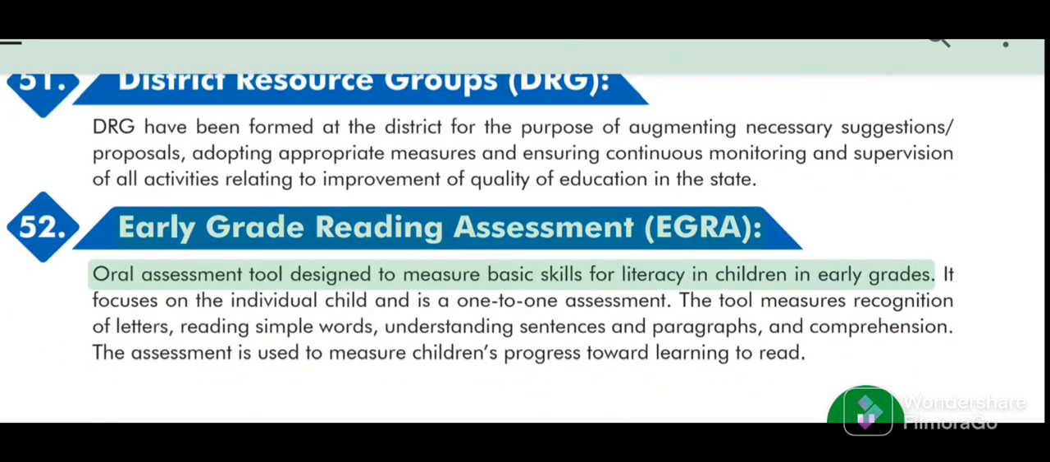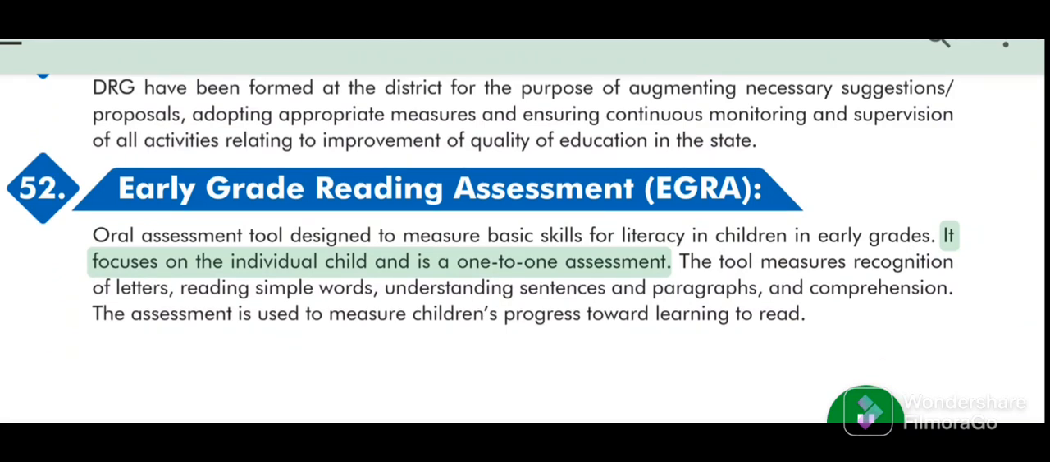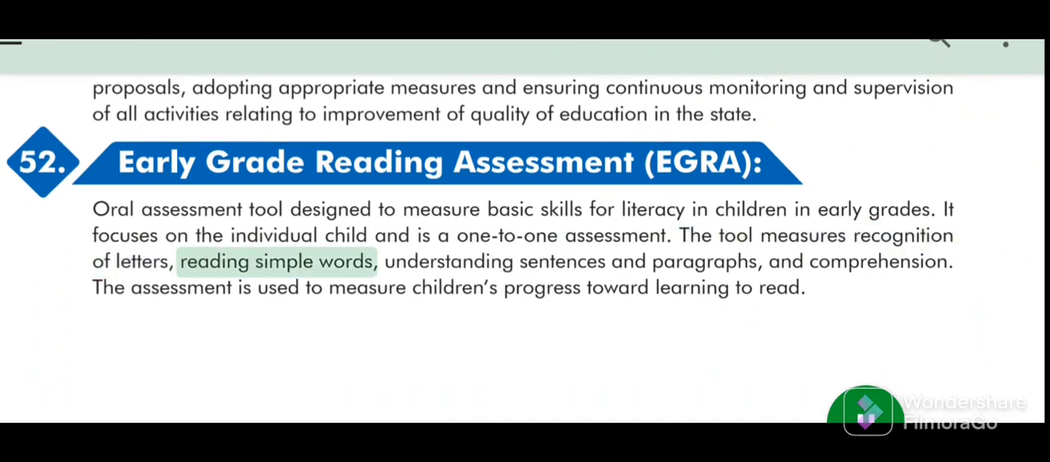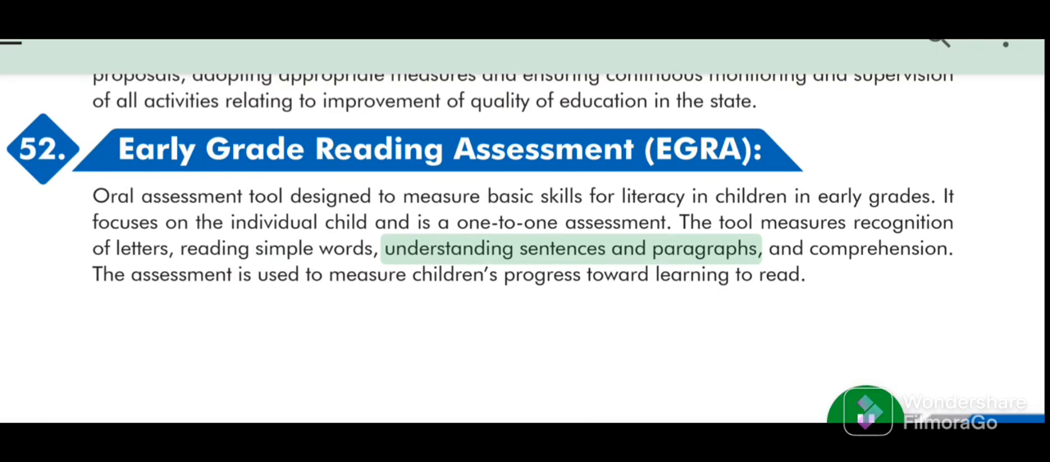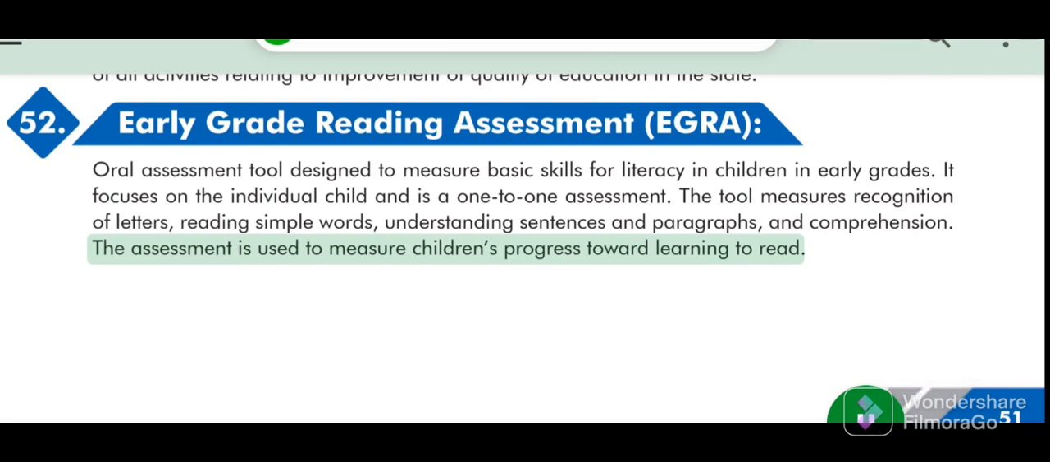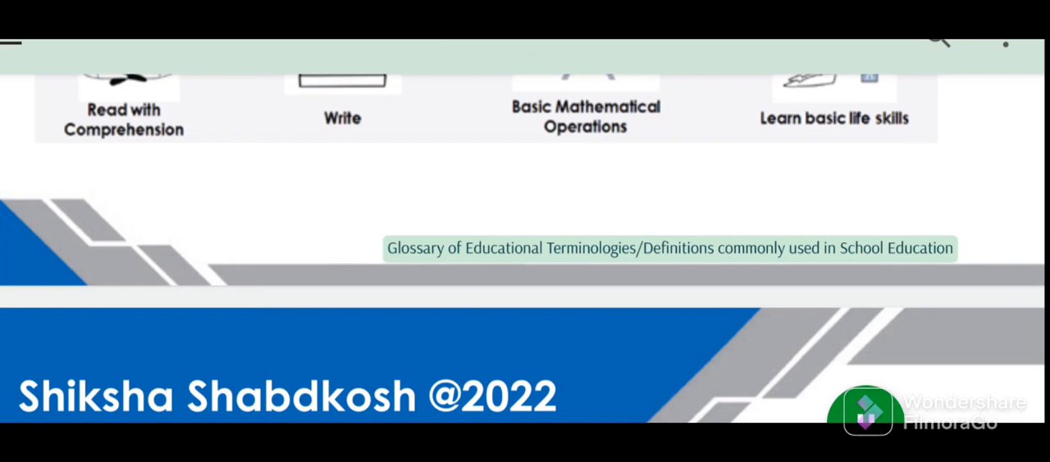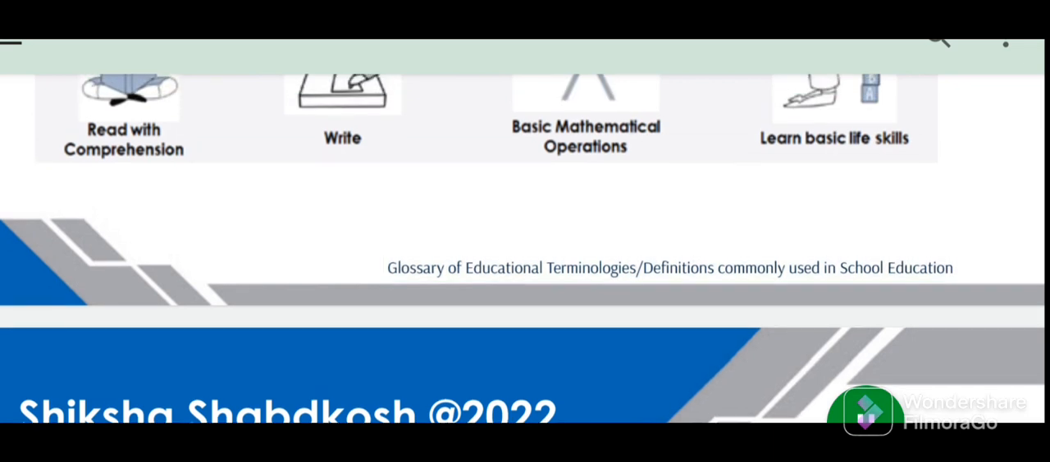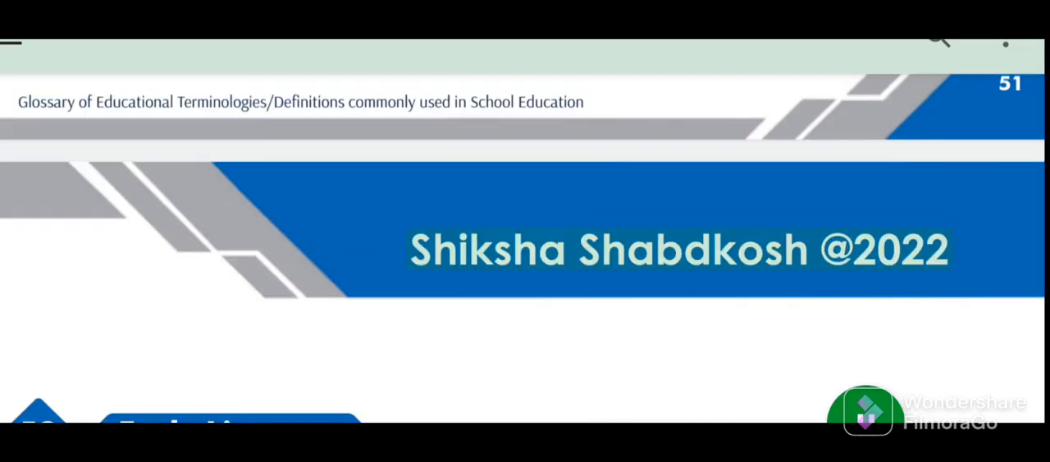52. Early Grade Reading Assessment (EGRA) oral assessment tool designed to measure basic skills for literacy in children in early grades. It focuses on the individual child and is a one-to-one assessment. The tool measures recognition of letters, reading simple words, understanding sentences and paragraphs, and comprehension. The assessment is used to measure children's progress toward learning to read. Glossary of educational terminologies, definitions commonly used in school education. 52. Shiksha Shabdkosh at 2022.